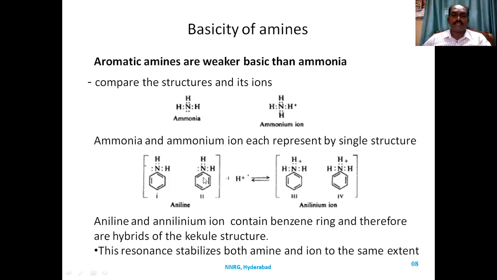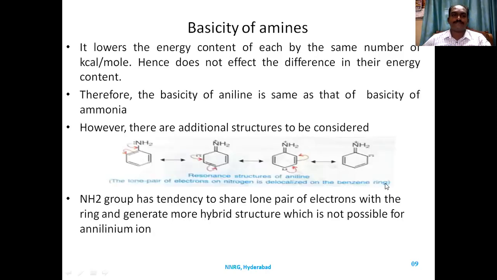These have the same energy because of delocalization. The resonance stabilizes both the amine and the ion to the same extent. The lowering of energy is the same number of kilocalories per mole, and that does not affect the difference in their energy. Therefore, the basicity of aniline is the same as that of the amine.